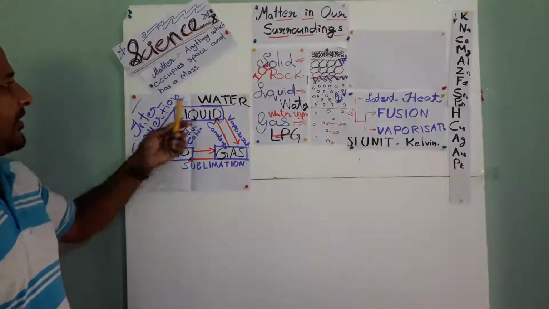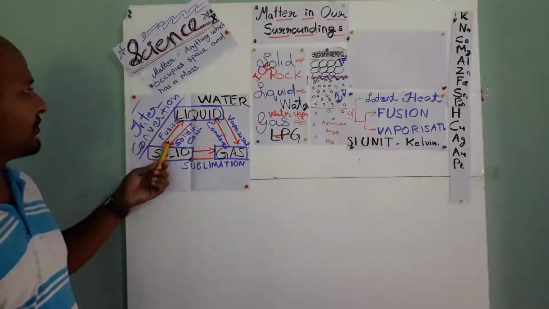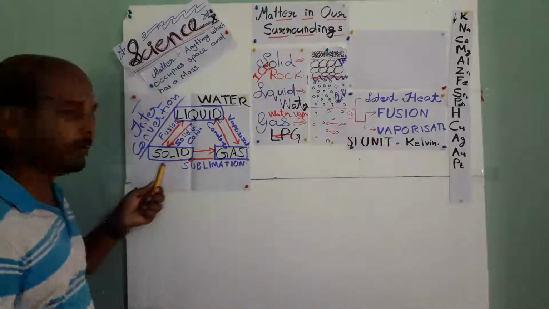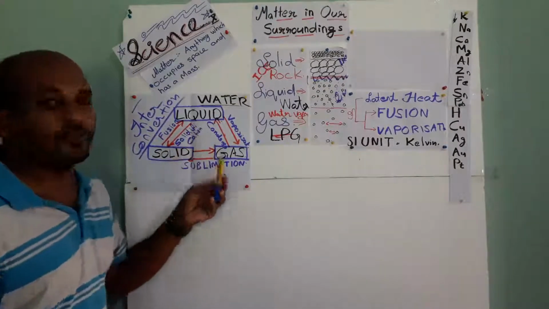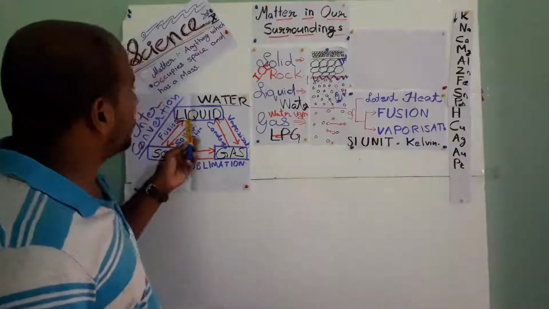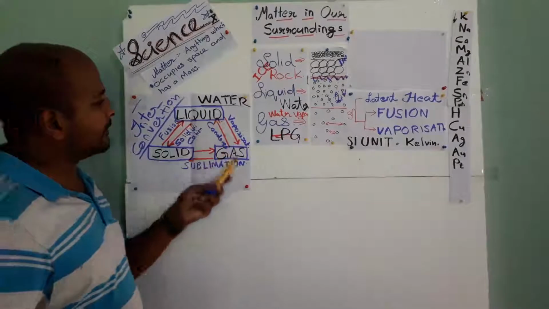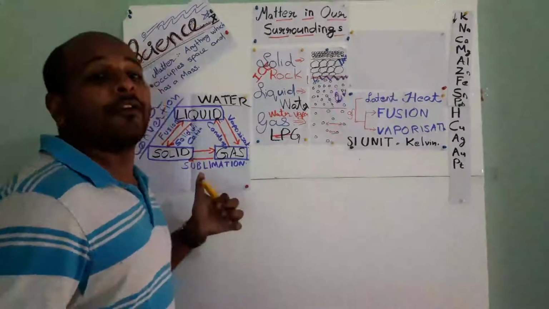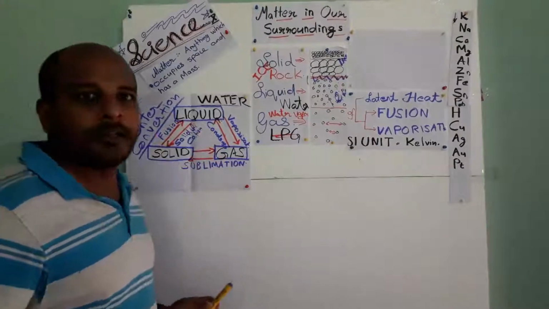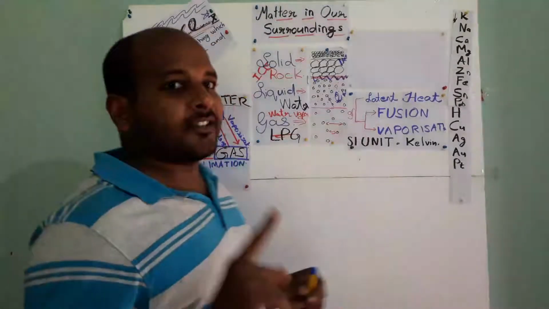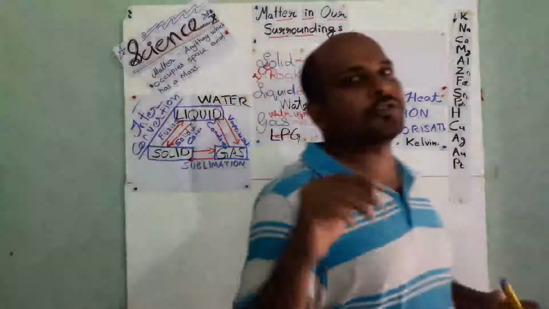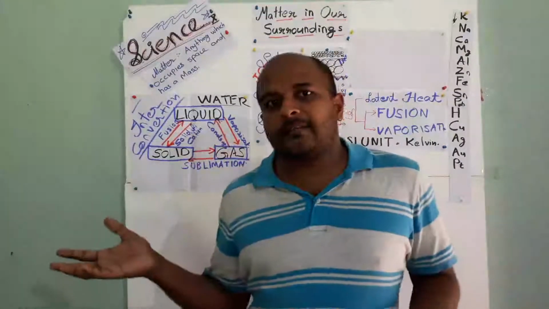Solid when heated changes into liquid. That process is called fusion. And liquid, when we cool it down, becomes solid. That process is called solidification. Solidification means to become solid. Liquid, when we heat, becomes gas. That process is called vaporization. And gas, when it cools down, becomes liquid. That is known as condensation. I think you studied that in the water cycle. Condensation of water vapor to change it into rain, isn't it?